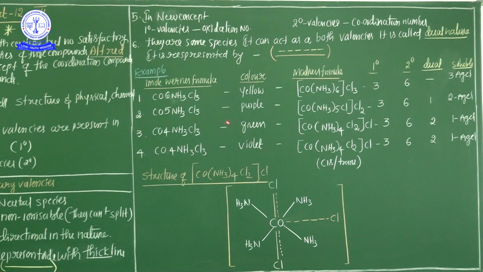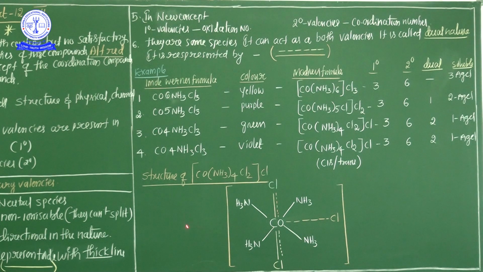Why? Here the third example has the same molecular formula but a different color, because both compounds can exist as geometrical isomers, cis and trans. That is the basic reason. So the same molecular formula can exist as different types of structure, cis and trans, that's why these compounds show different colors, but the primary valency and secondary valency are the same, and even the dual species are also the same. These are the important postulations of Werner's theory.